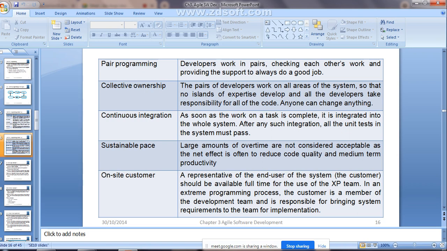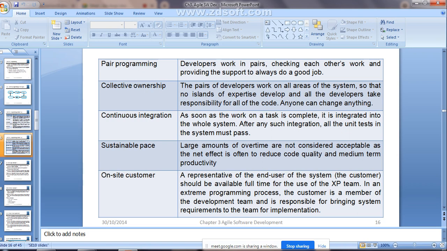Then next is sustainable pace, that indicates large amounts of overtime are not considered acceptable, as the net effect is often to reduce the code quality and the medium term productivity, right? If the developers are going to work overtime, it is not considered acceptable as a net effect. It is often going to reduce the code quality and the medium term productivity. Clear?